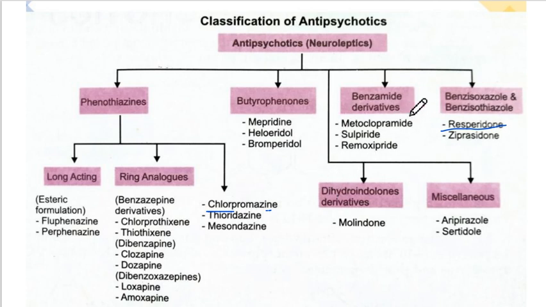Then you have benzamide derivatives, metoclopramide, sulpiride, remoxipride. Okay, and then you have benzoxazole and benzisothiazole, risperidone and ziprasidone. Then you have dihydroindole derivatives, molindone, and miscellaneous, aripiprazole and serotonin antagonists. You should at least remember one drug each.